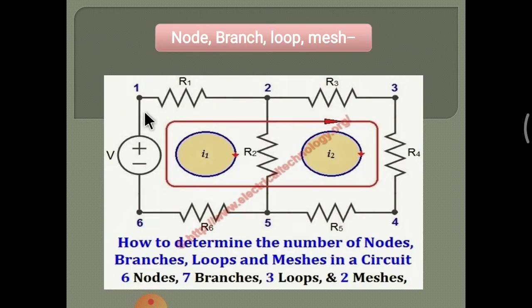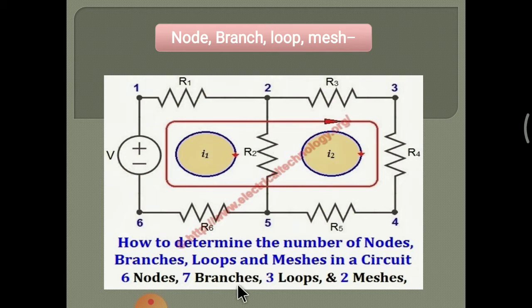So here two elements are connected, here three elements are connected, here two elements are connected, here these two elements are connected, here also three elements are connected, 1, 2, 3, and for this point also two elements are connected. So where two or more circuit elements are connected at any one point, that point is called a node.